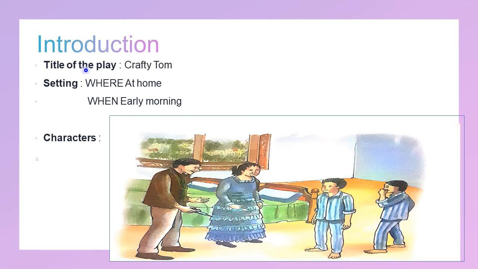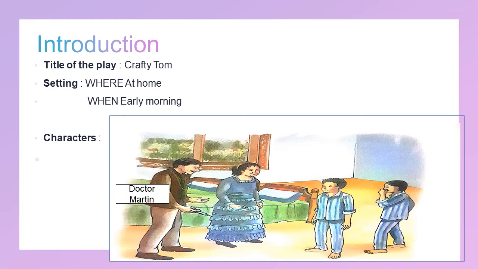Now you can see that the title of the story of the play is Crafty Tom. It is a play. A play is done on stage which has some characters in it, and the dialogues are given to them. They perform on stage. Setting. The setting shown in the play is where? At home. The play is in a home, and when? Early in the morning.